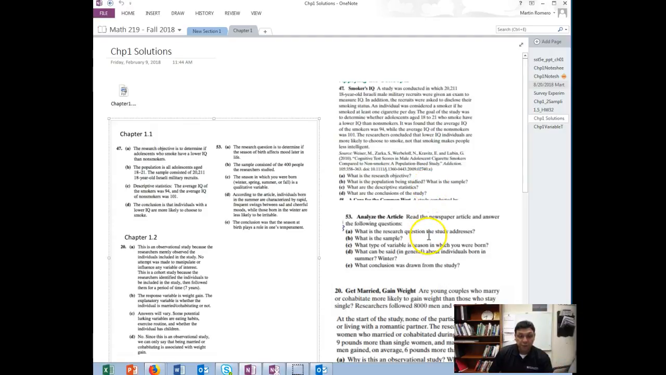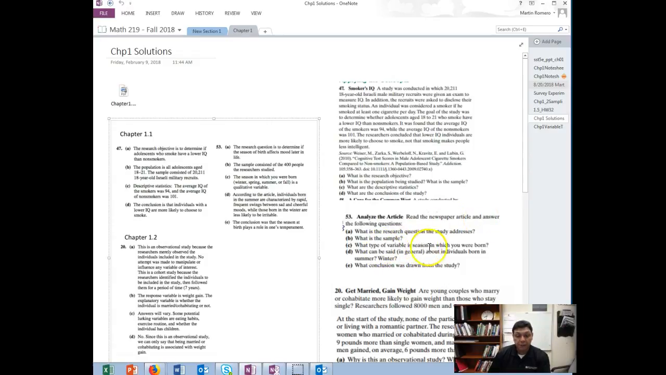And then number 53, there's a short article for homework you were reading there. And again, this idea of what is the research question? A question has been asked that we can answer by collecting data. The research question in this case was to determine if the season of birth affects your mood later in life. And so when were you born? Does that affect some outcomes in your life later? The sample in this case were the 400 people the researcher studied.